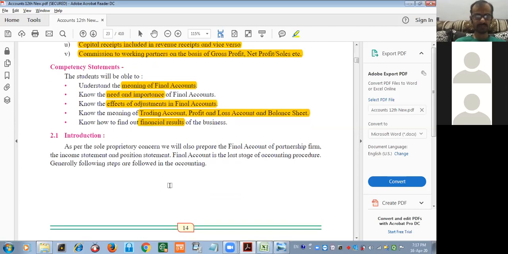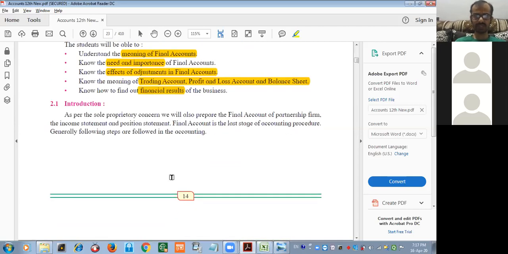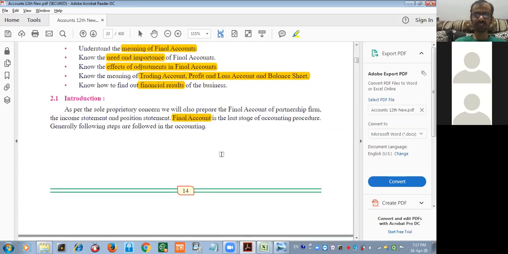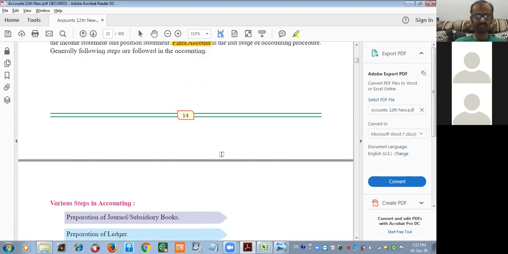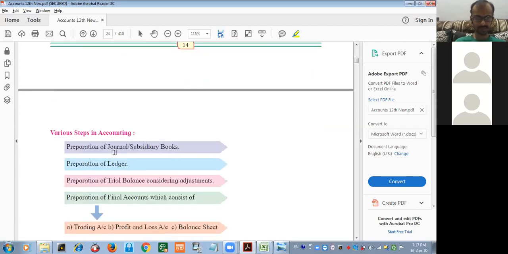Introduction. As with the sole proprietary concern, we will also prepare the final account of the partnership firm, the income statement and position statement. Final account is the last stage of the accounting procedure. Generally, the following steps are followed in accounting. If you are preparing the final account, it means it is the last step of financial statements. So how is this derived? This diagram will help you.